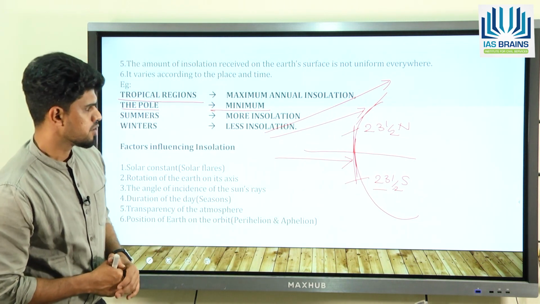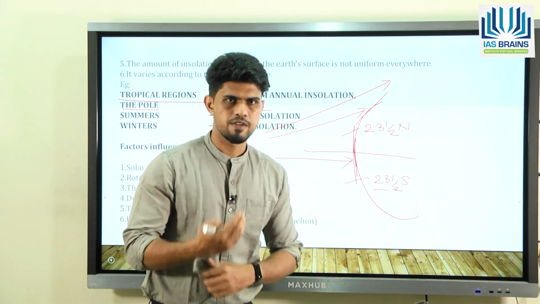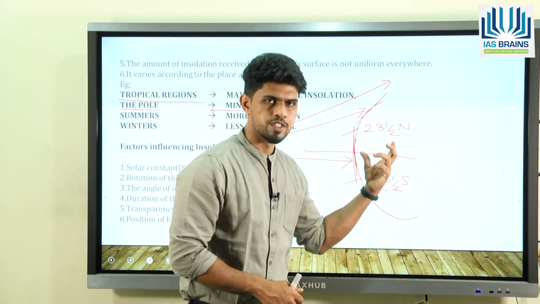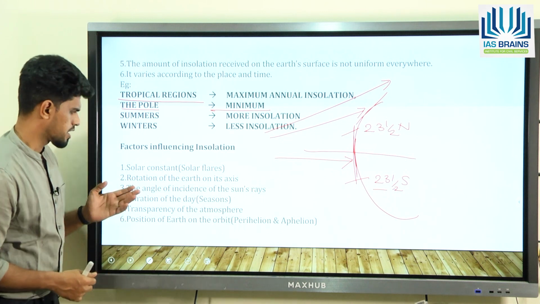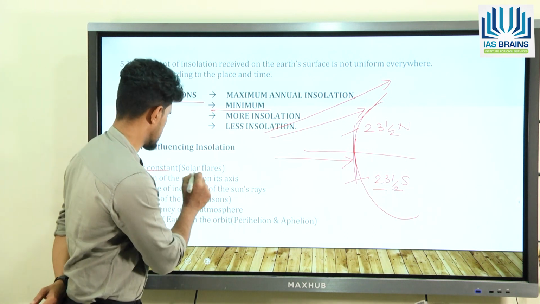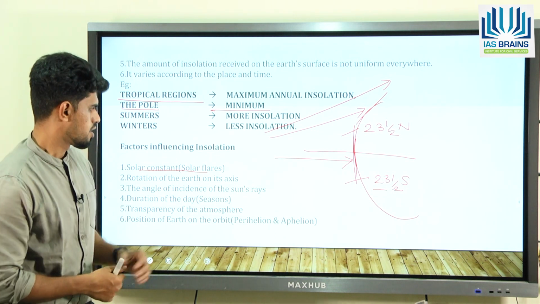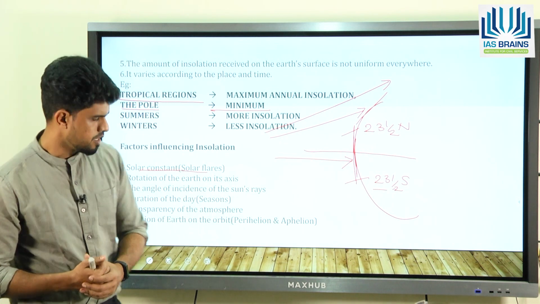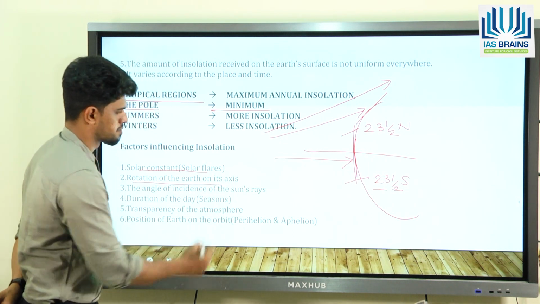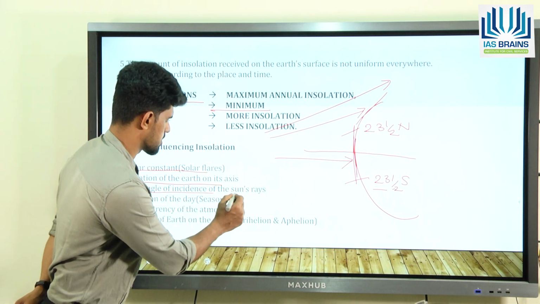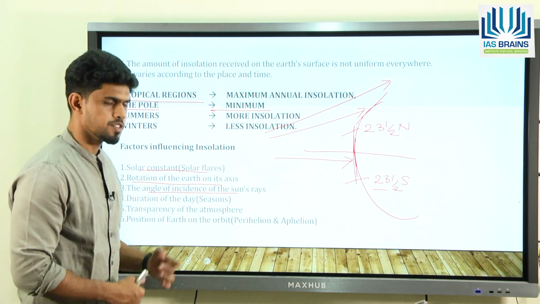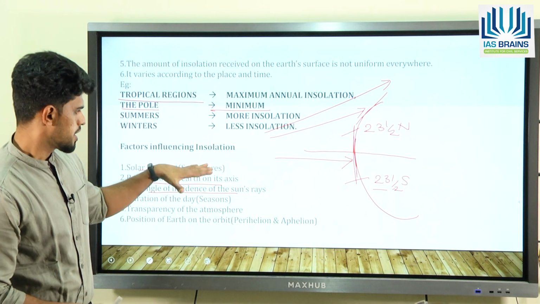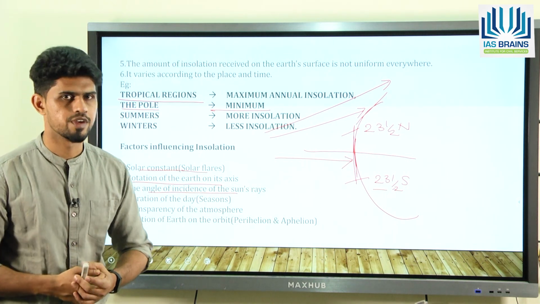Fine. So, next we need to observe that on the Earth there are certain factors that change the amount of insolation that is received. We have around 6 factors you can see here. The first factor is the solar constant, which is basically defined by solar flares and solar plates, and they also vary according to the sunspot cycle. The second is the rotation of the Earth. The third factor is the angle of incidence of the sun rays and duration of the ray, transparency of the atmosphere. Also, you have the position of the Earth on the orbit. Now we'll look into each of these factors individually and understand how they are going to vary.